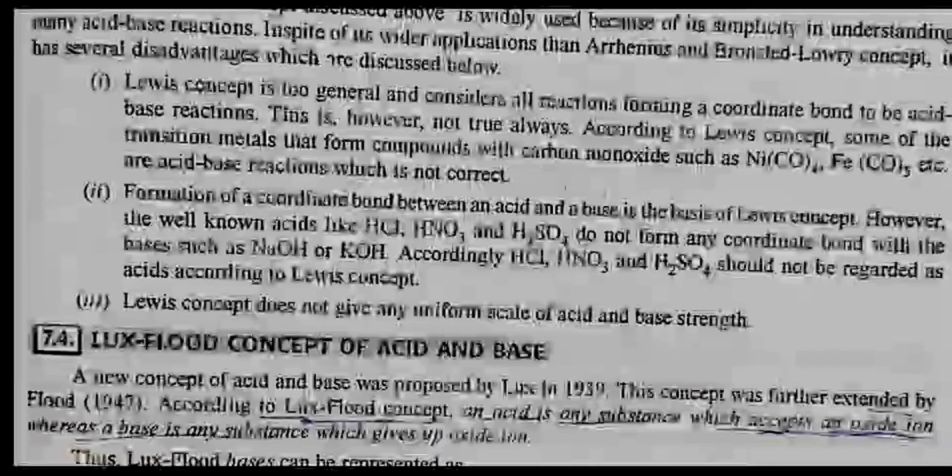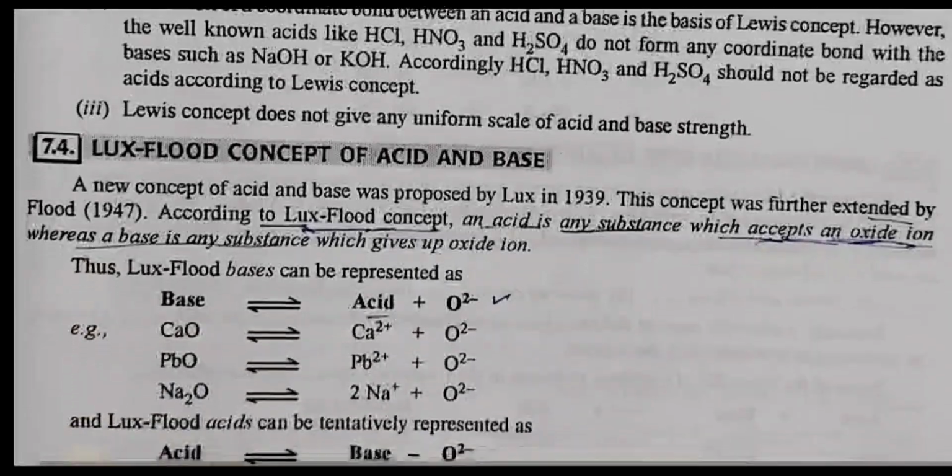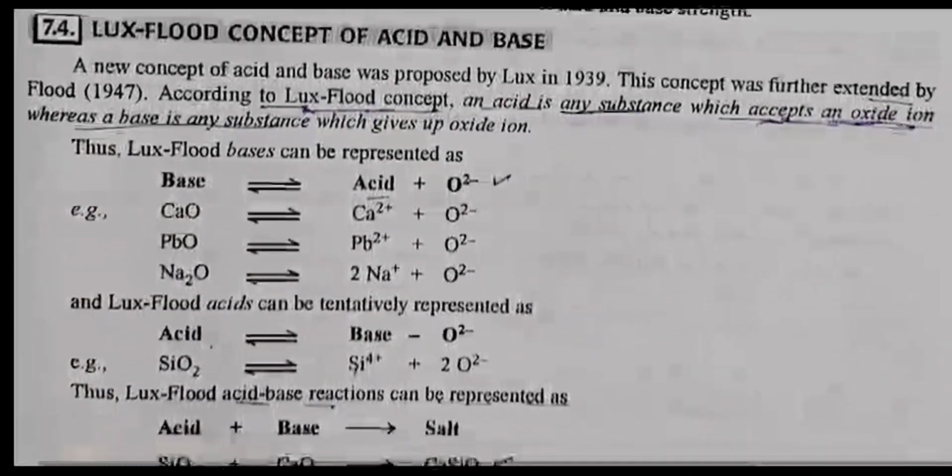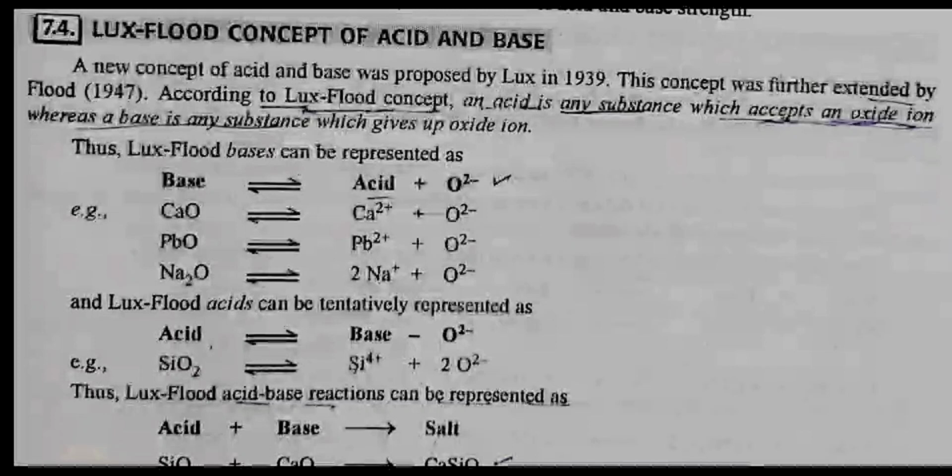7.4 Lux-Flood concept of acid and base. A new concept of acid and base was proposed by Lux in 1939. This concept was further extended by Flood in 1947. According to the Lux-Flood concept, an acid is any substance which accepts an oxide ion, whereas a base is any substance which gives up an oxide ion.